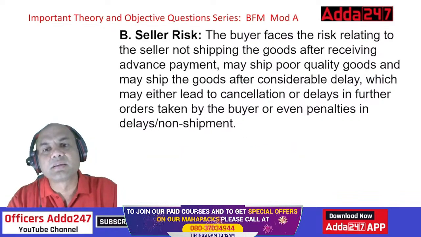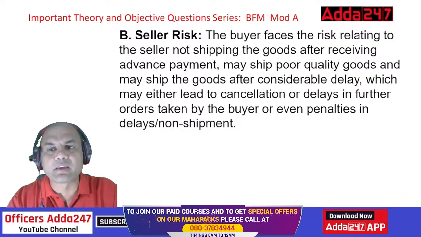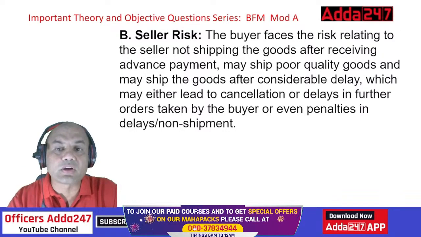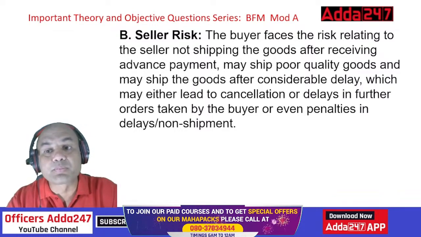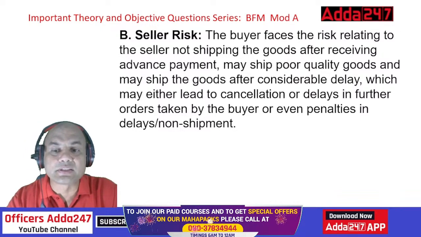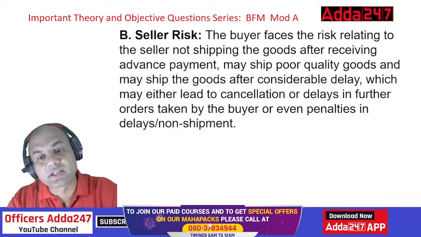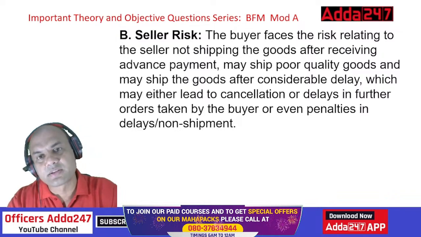Seller's risk: the buyer faces the risk relating to the seller not shipping the goods after receiving the advance payment, may ship poor quality goods, or may ship the goods after considerable delay, which may lead to cancellation or delays in further orders taken by the buyer, or even penalties in case of delays and non-shipment.